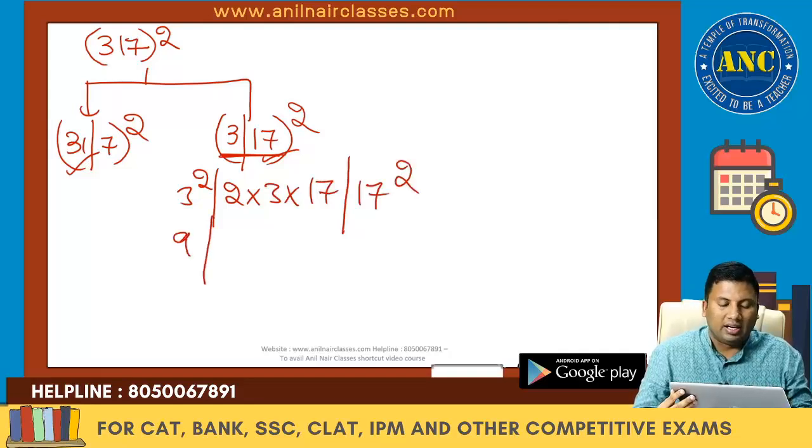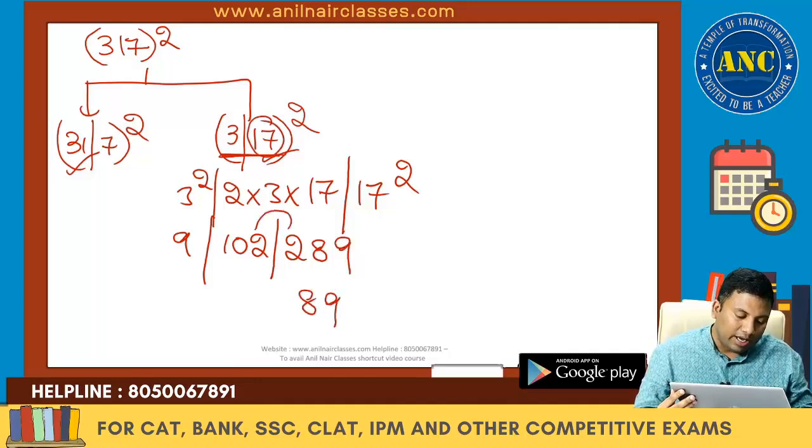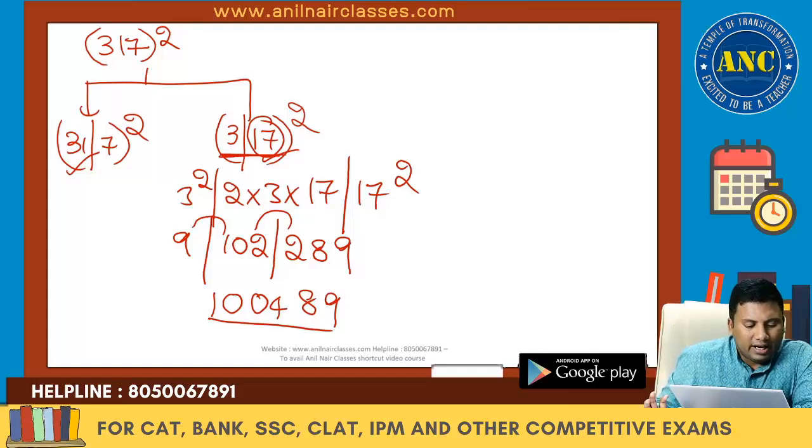This is 9. 6 17s are 102. 17 square is 289. B is in 2-digit format. 18, 9. 2 carried. 104. Last 2 digits is 04. 9 plus 1 is 10. Right. I hope it is clear.